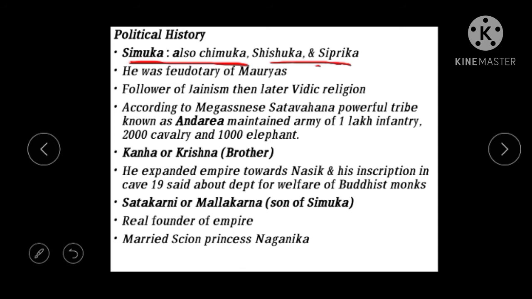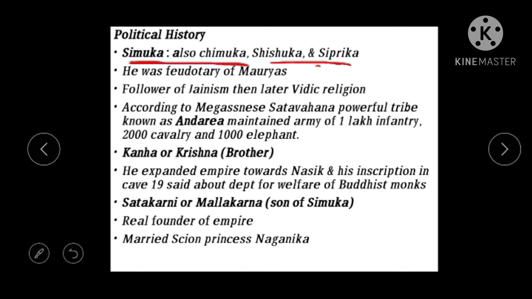All this speaks about the time period, and for the 3rd century BC, most of them we see from the Puranas. From the Puranas, these Satavahanas lived in the 3rd century BC.